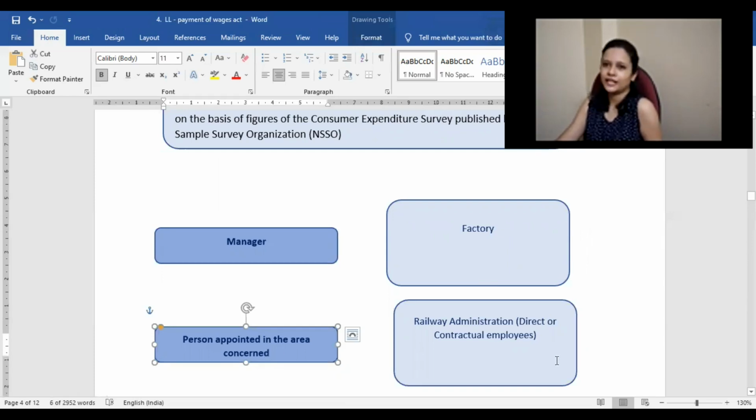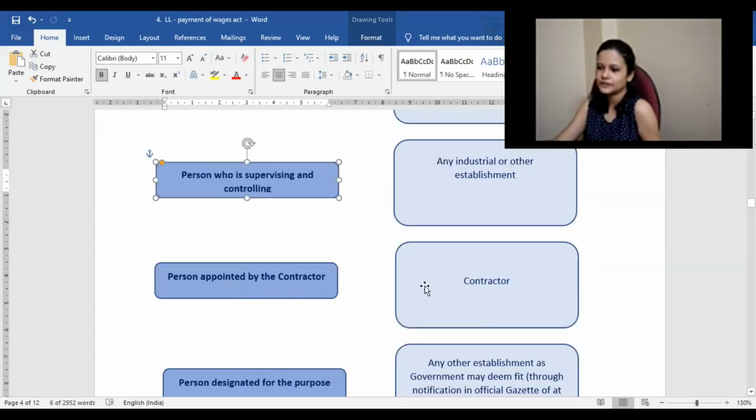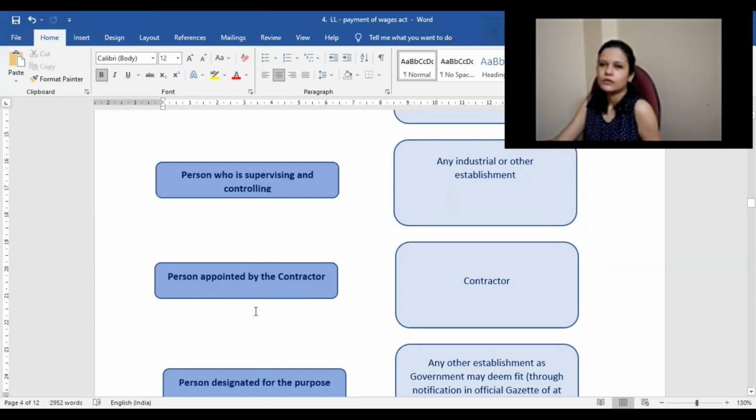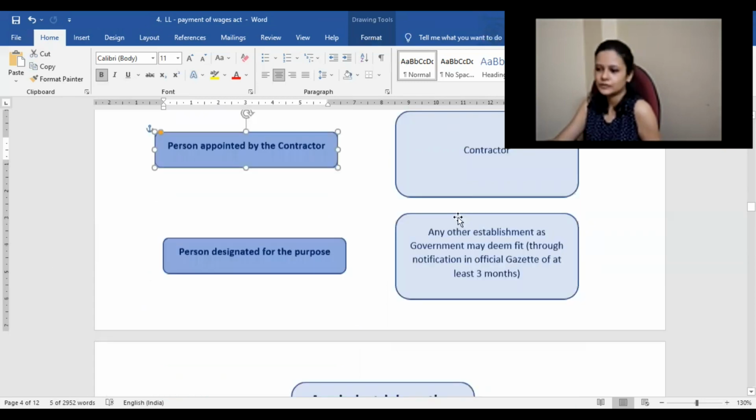Like in case of railway, it has different zones, northeastern, northern, western and so on. In whichever zone, whichever location, whoever is the person who has been appointed or who has the authority or control, that person will have the responsibility. In case of an industrial or other establishment, the person who is supervising and controlling. In case of contractor, the person appointed by the contractor. If the contractor has appointed some supervisor or someone, that person will be responsible.